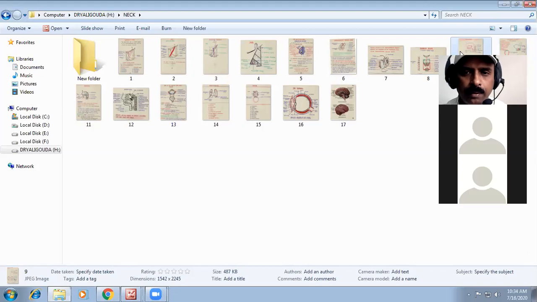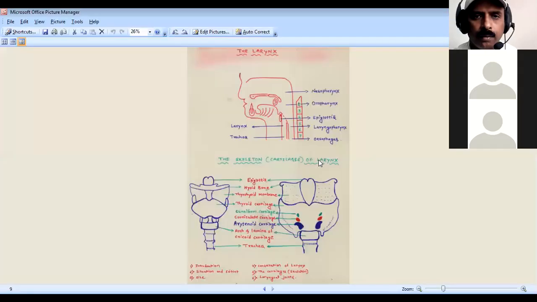Cricothyroid, even though it is an intrinsic muscle, lies on the outside, so we call it an intrinsic muscle which lies extrinsically.